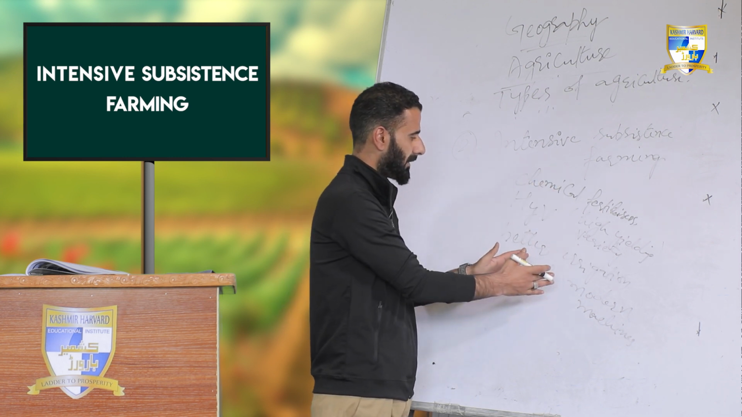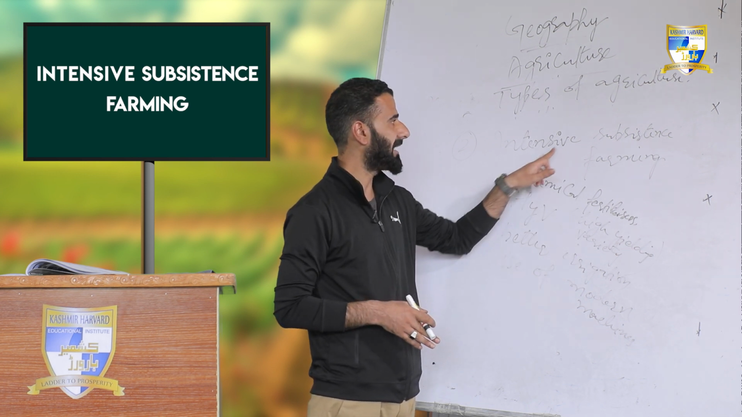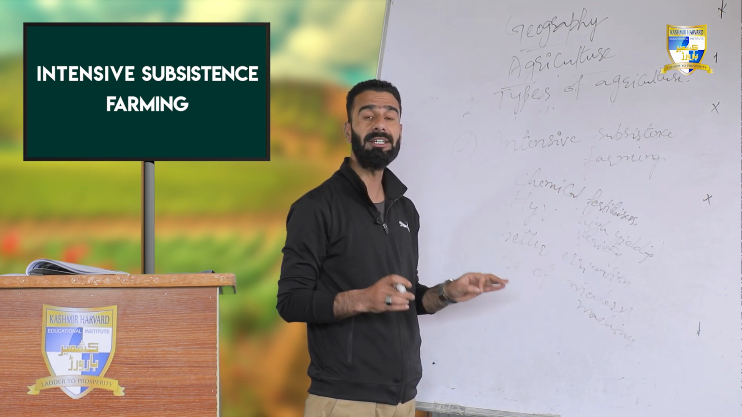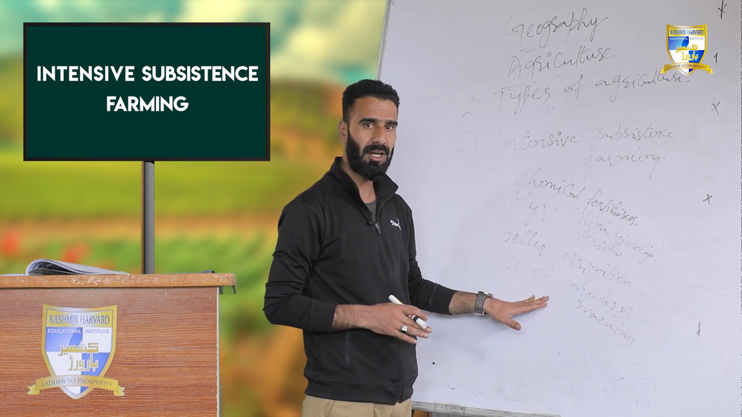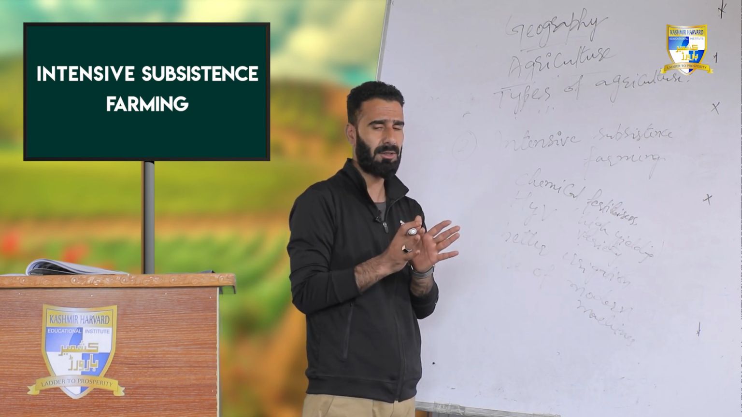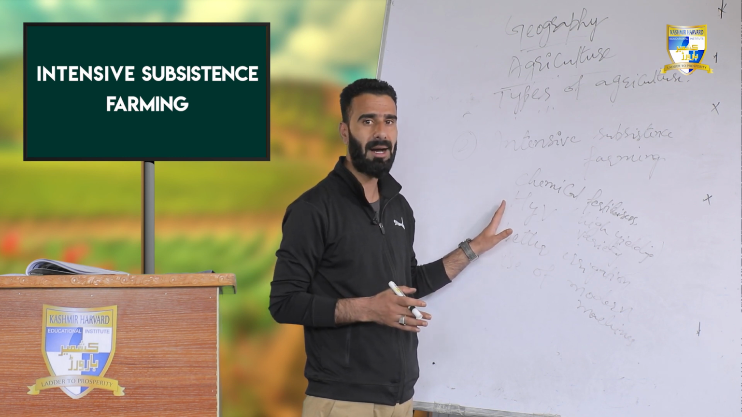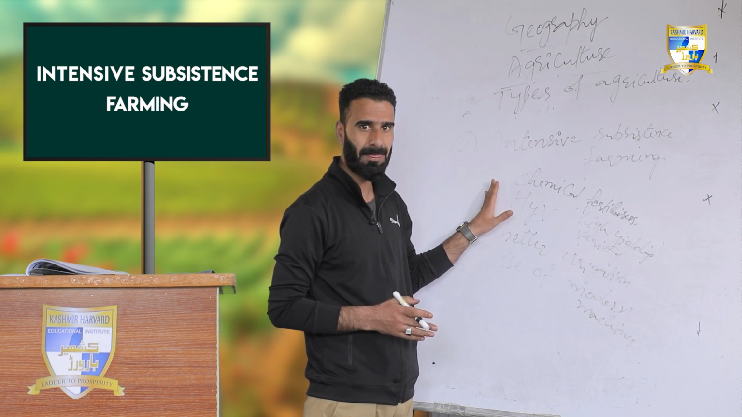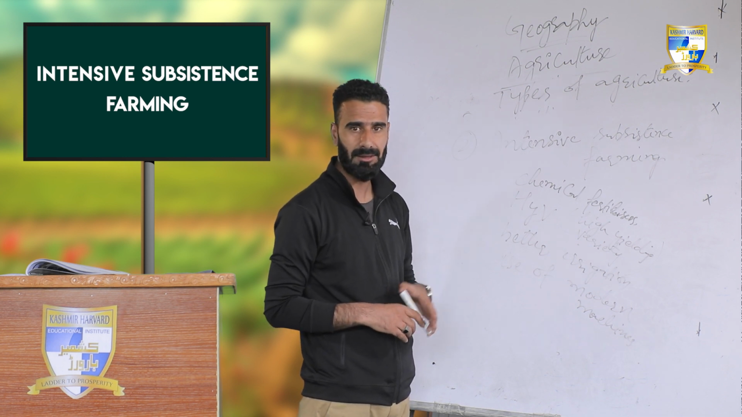By these four things, we can say intensive subsistence farming is completely a modern technique of agriculture, in which the entire production is again meant for the local consumption of the farmer. A very small percentage of the production is sold in the market. So these are the simple types of agriculture prevalent nowadays.